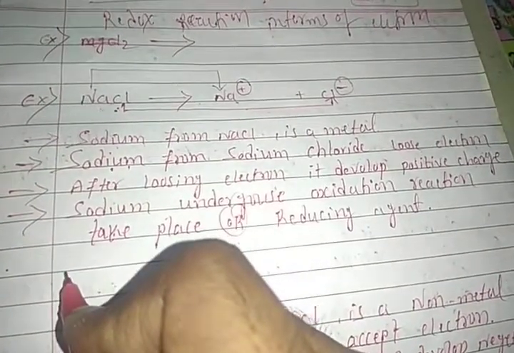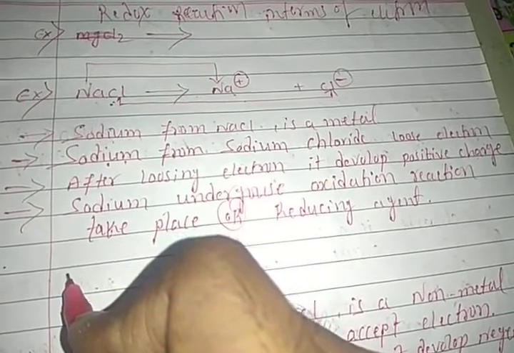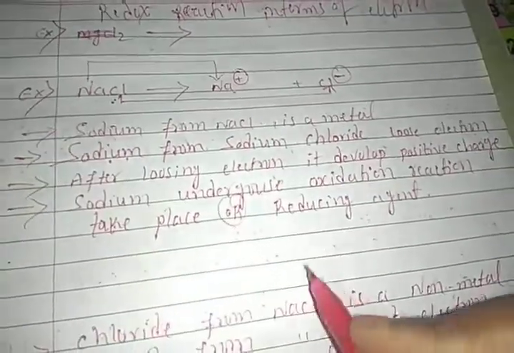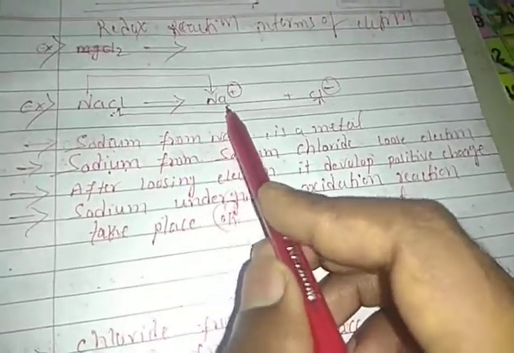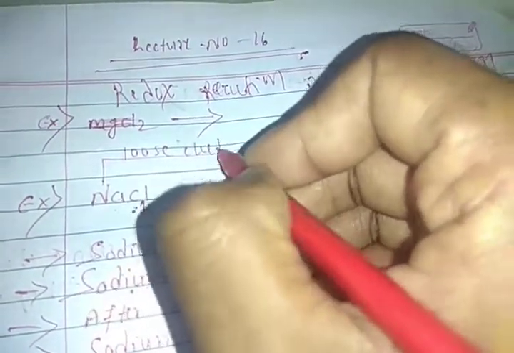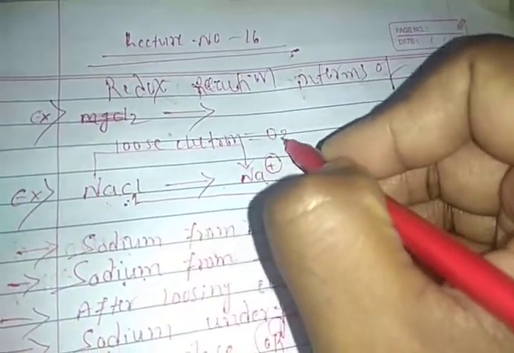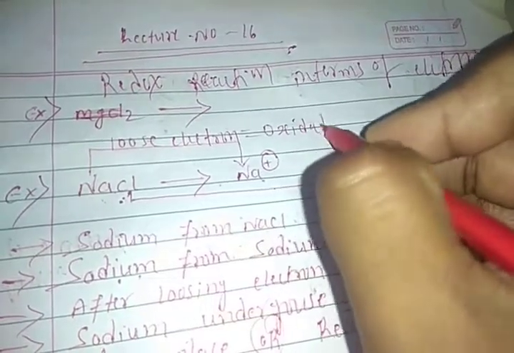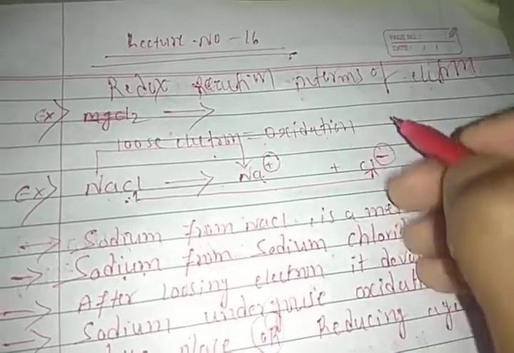Last time we discussed the species which is losing electrons. Which species is losing electrons? Sodium. So sodium loses electrons. After losing electrons, what type of reaction do we call it here? The oxidation reaction.